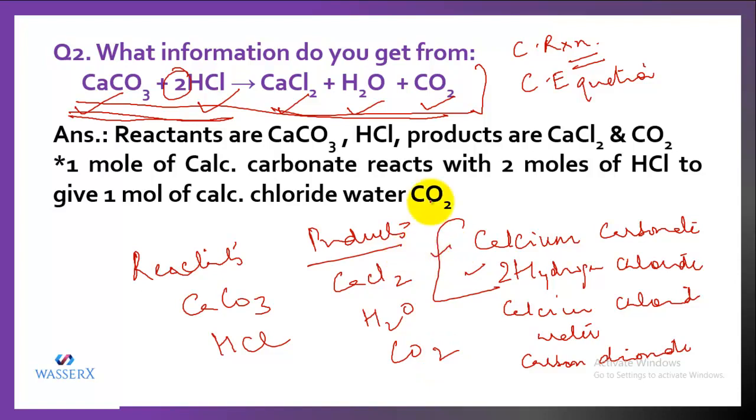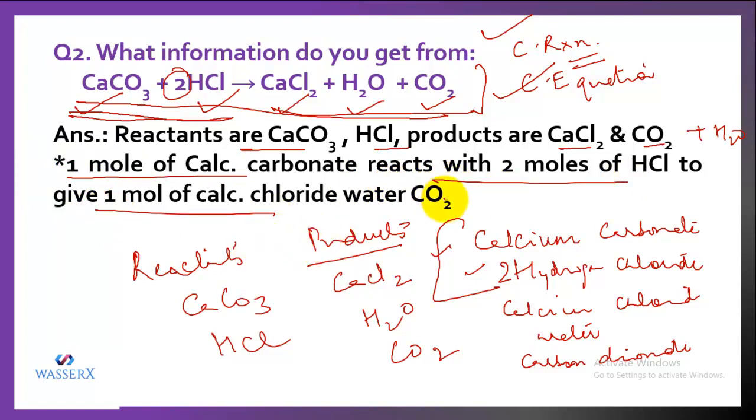So overall, we can say that this is a chemical reaction which is written as a chemical equation, in which the reactants are CaCO3 and HCl and the products are CaCl2, carbon dioxide and water. And we can also say that 1 mole of CaCO3 reacts with 2 moles of HCl to give 1 mole of calcium chloride, 1 mole of carbon dioxide and 1 mole of water.